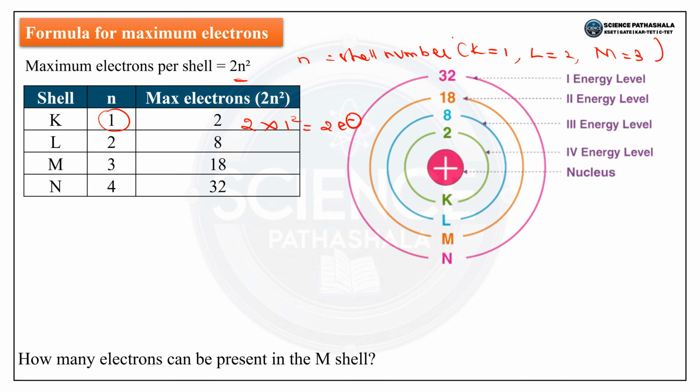So now the L shell, what is the value of n here? It is 2. So 2 into 2 square is equal to, 2 square is 4, 4 2s are 8. So 8 electrons. So the next is the M shell. The n value is 3. So 2 into 3 square, 9, 9 into 2 is 18, that is 18 electrons. So the next is 2 into 4 square. What happens here? We will be getting 32 electrons.